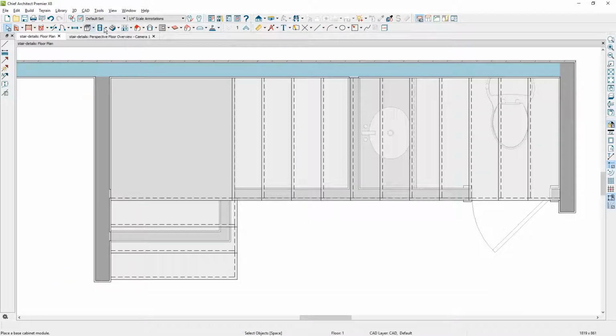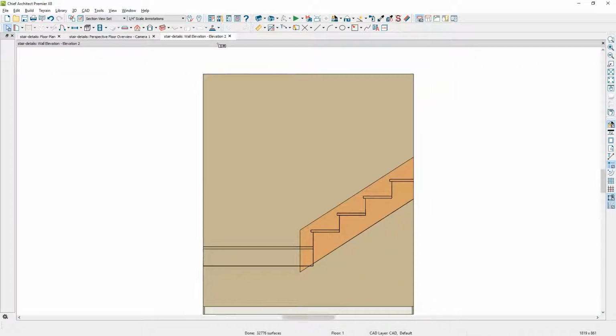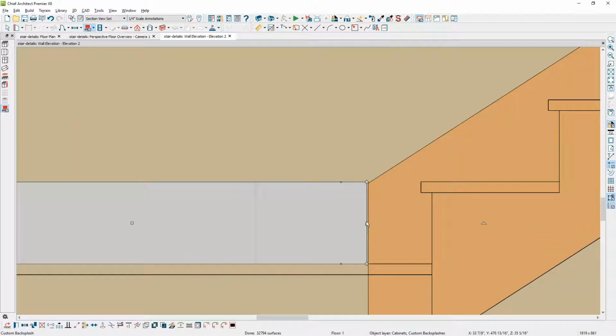Back in the floor plan view, I'm going to use, in this case, a wall elevation tool, and I'm going to take a wall elevation of my stair detail. You can see my landing, you can see my stringer. There's a few different ways you could create your molding in here. I'm actually just going to use the backsplash tool, typically used for maybe a shower or a backsplash in a kitchen. Custom backsplash, I'll come in and create the size of the molding, line it up with the stringer best I can, and I'm just going to zoom in and make the fine-tune adjustment.